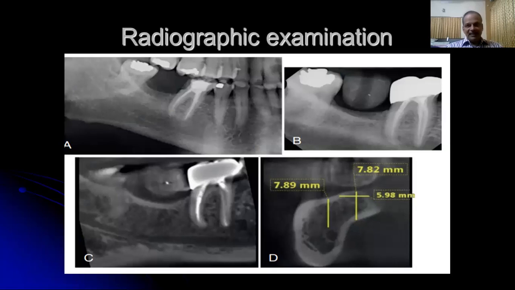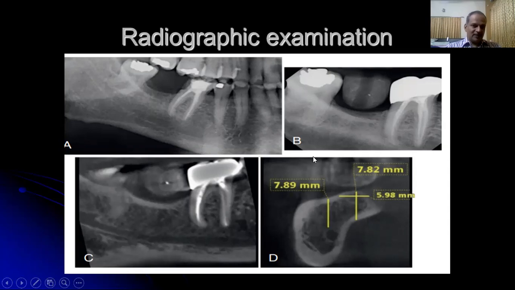Ultimately, the radiographic examination will determine whether it's possible to place the implant in that position. It will help in assessing the amount of bone that is available and the quality of bone that is available. There are several radiographic projections available for treatment planning. The standard projections are usually available in dental clinics, and the more complex radiographic projections are usually available in radiographic centers.